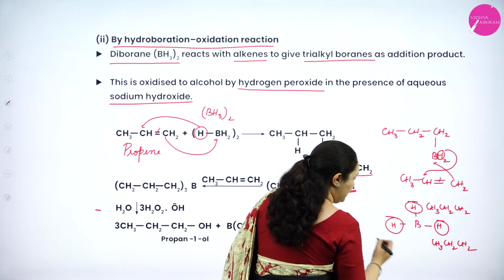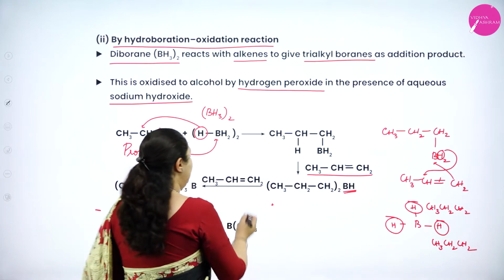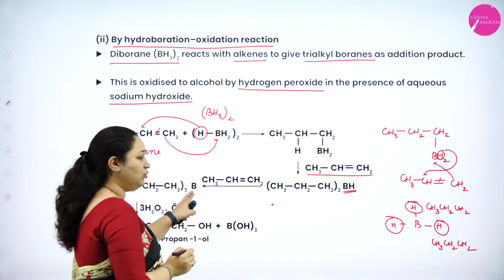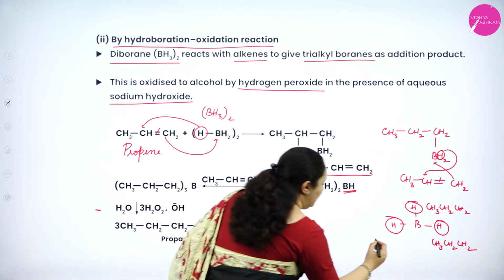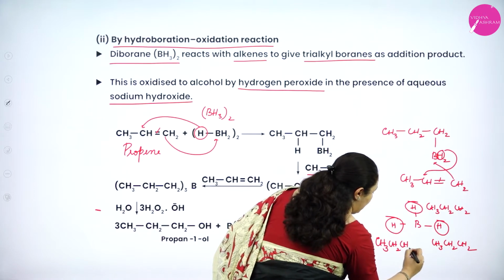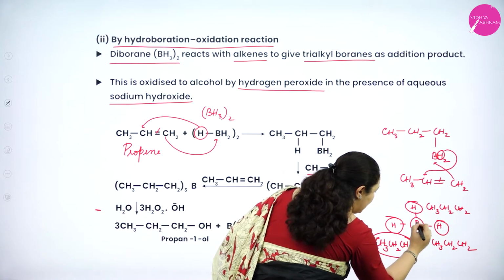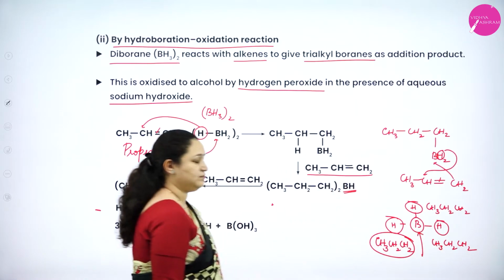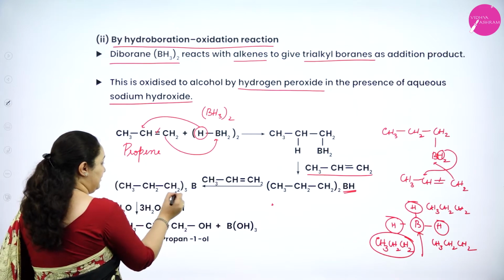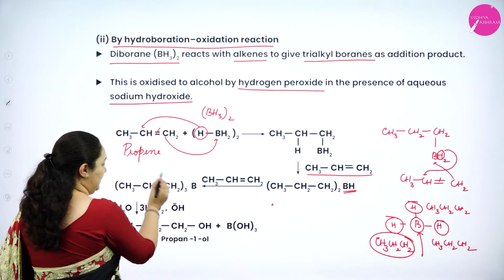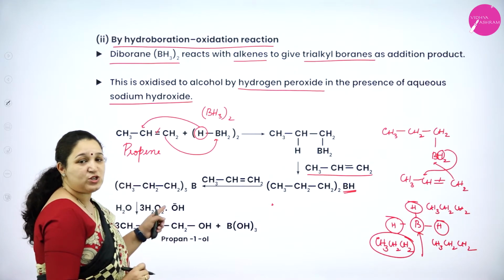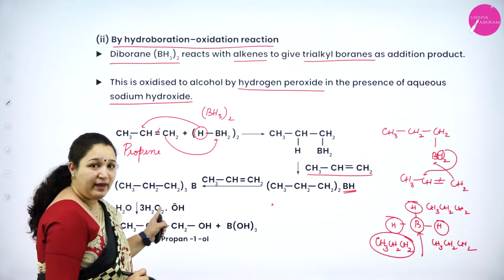Again this hydrogen is removed and it gets added to one carbon atom, and the other carbon atom gets added to boron. So you will have 3 propyl groups attached to one single boron. Correct? Got it? So I'll get trialkyl. You can see 3 alkyl groups on one boron atom, so it's called trialkyl borane.